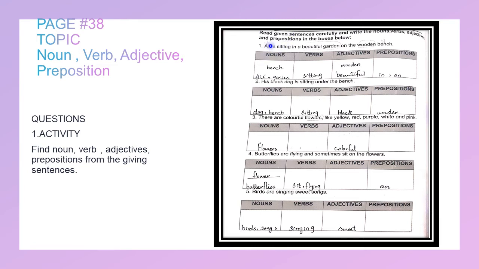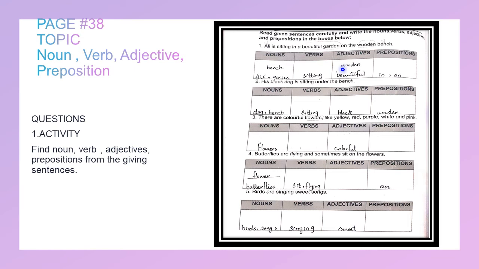First sentence is: Ali is sitting in a beautiful garden on the wooden bench. Now the nouns over here are bench, Ali and garden. These are names. The verb in this sentence is sitting. This is the action, sitting. Adjectives: wooden, beautiful.